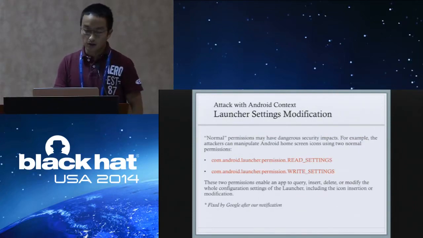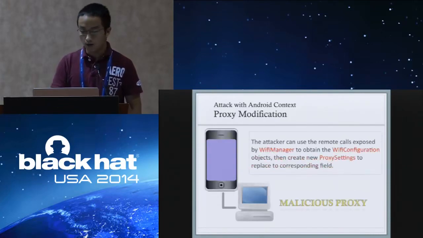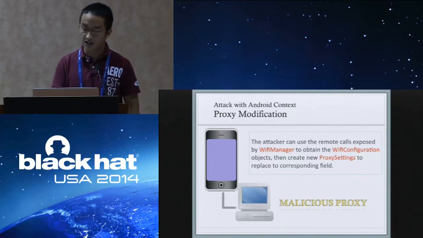In Android, normal permissions may have dangerous impacts. Those two permissions allow an attacker to modify the launcher. For example, you can query, insert, delete, or modify the shortcuts without the install shortcut or uninstall shortcut permissions. We have notified Google, and Google fixed this only recently. You can also use reflection to change the proxy to point to a malicious proxy to steal the traffic or inject malicious traffic.